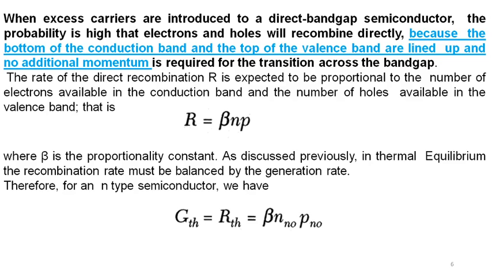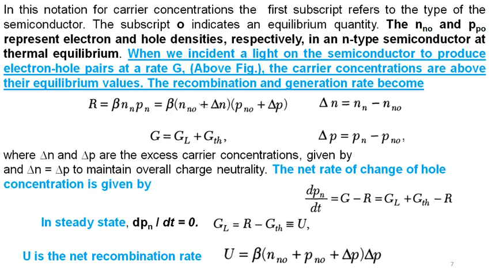The equilibrium recombination rate must be balanced by the generation rate. That's why GTH is equal to RTH, where GTH is the generation rate at thermal equilibrium and RTH is the recombination rate at thermal equilibrium. Here we take the example of an N-type semiconductor, with beta, P, and N naught. In an N-type semiconductor, we have the carrier density of electrons, and P, the minority carriers, with their carrier density. N naught and P naught represent the electron and hole density in the N-type semiconductor at thermal equilibrium.